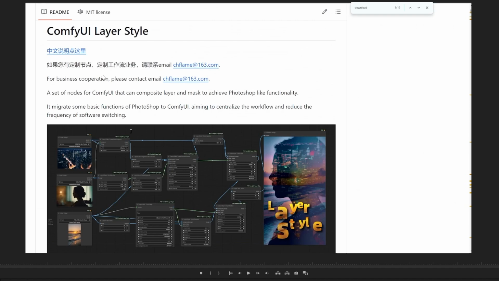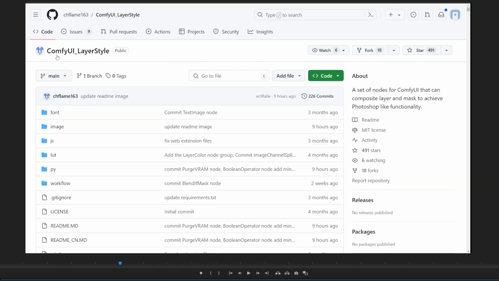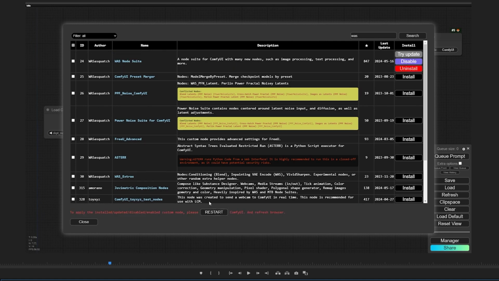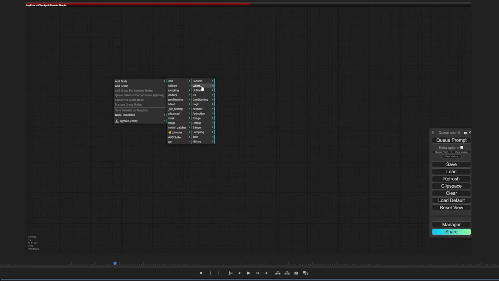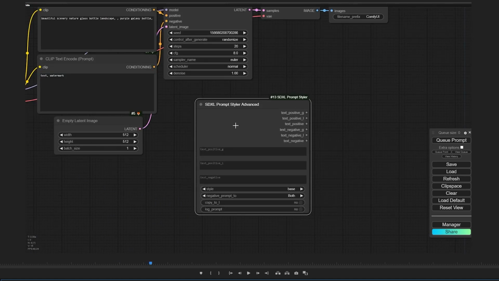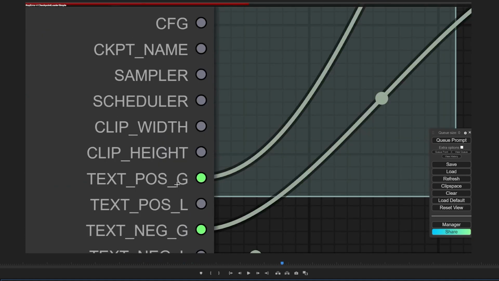At first I started with ComfyUI layer style. It's a great extension and it's very necessary. It has many unique nodes that you can't find in any other extension, and it looks something like a small Photoshop. It has some points that I have described. After that, I installed the WAS node suite, and it also has some extensions and I explained them. After that, I installed the styler and I explained how to work with that.